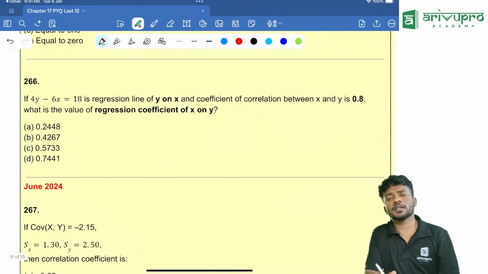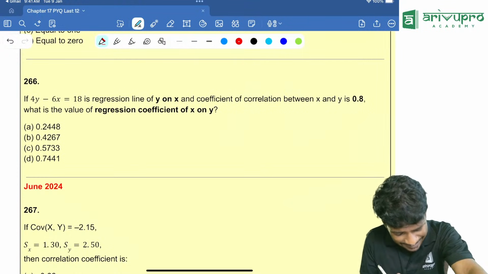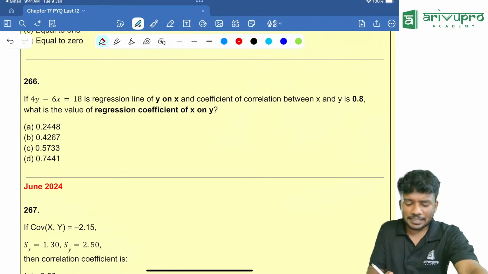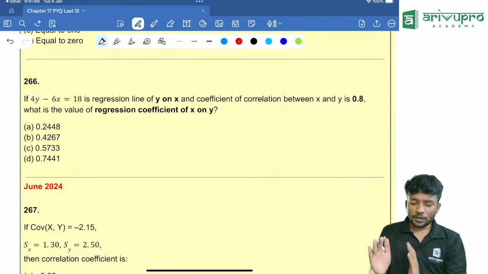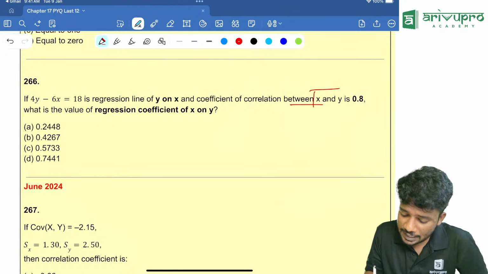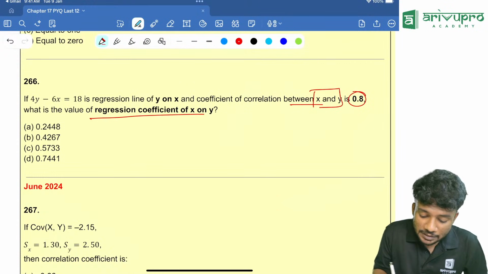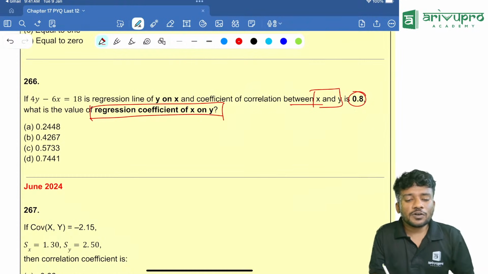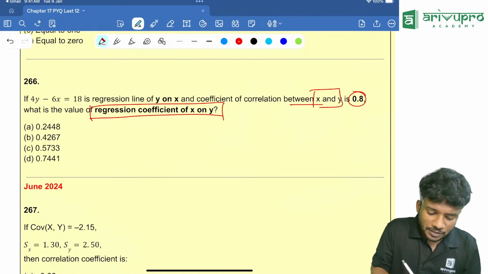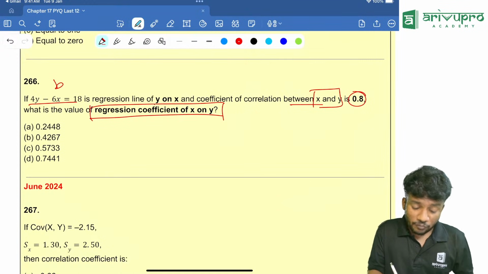Another easy question. If 4y minus 6x is equal to 18 is the regression line of y on x, and the coefficient of correlation between x and y is 0.8, what is the value of the regression coefficient of x on y? From this, what can you find? It is a regression line of y on x.